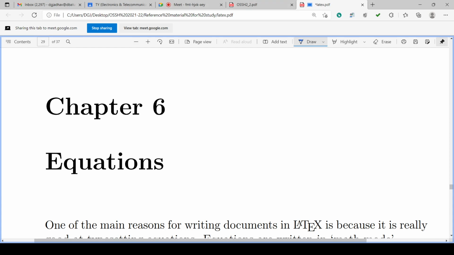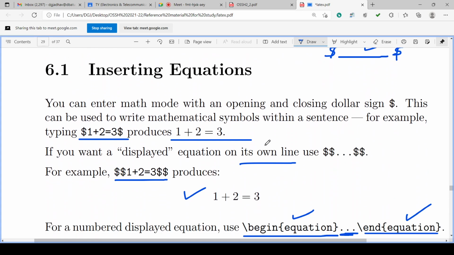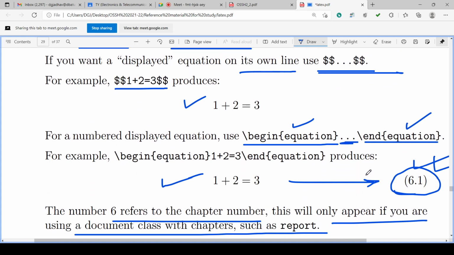So we can write the equations by starting the math mode with dollar. Single dollar, we'll write the equation at the same location, on the same line. It will not take a new line. But if you want to display the equation on its own line, use double dollar. It will take a new line, but it will not give the equation number.